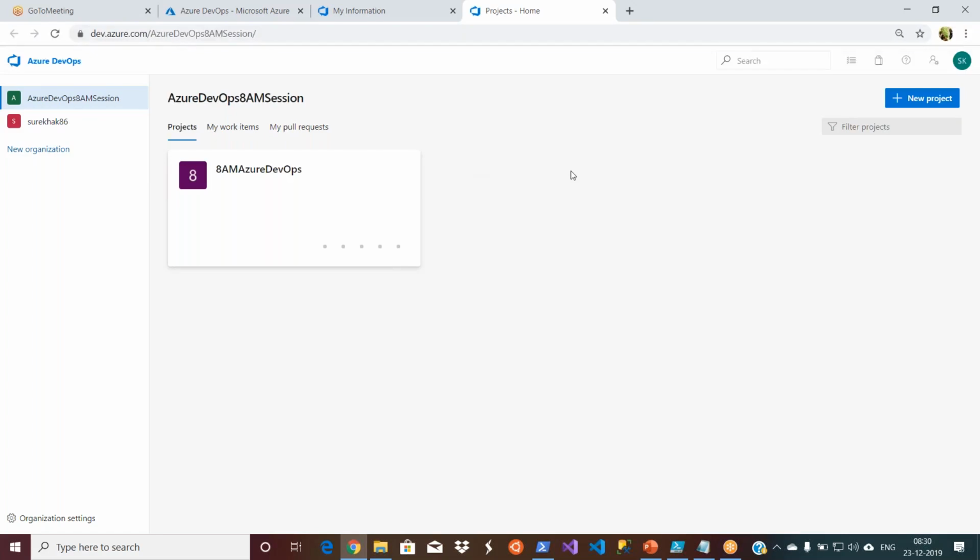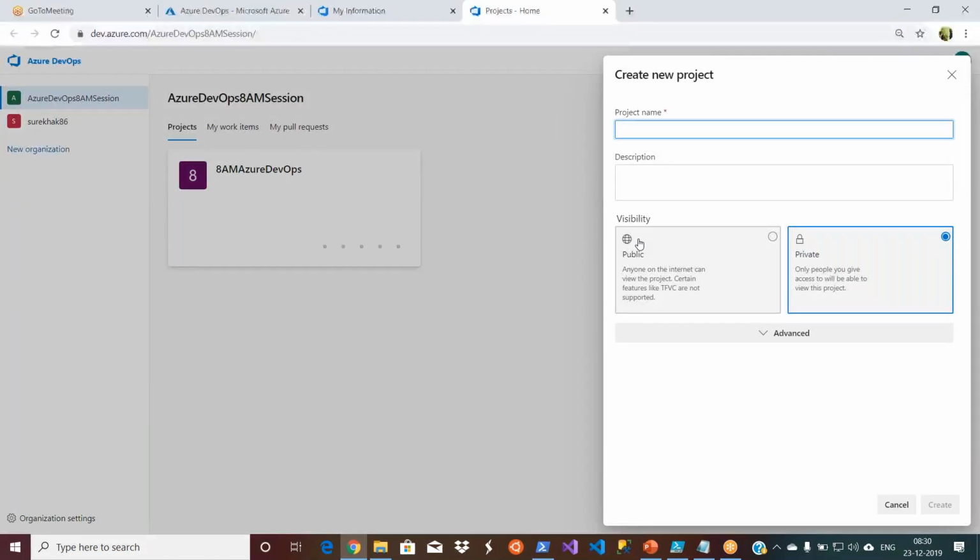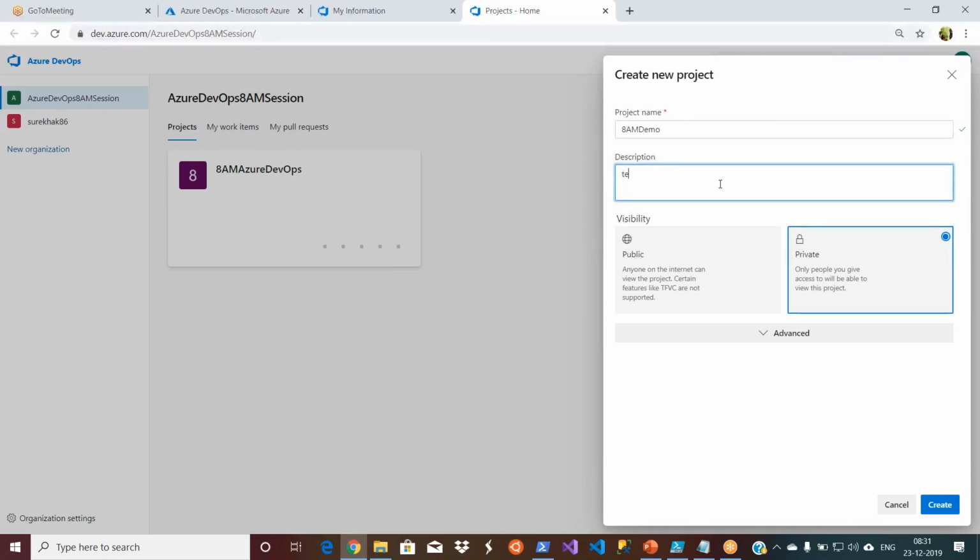To create a project, first click on New Project. Instead of saying project, let's start saying Azure DevOps project. Just give a name, 8 AM demo, and you can give any description here.